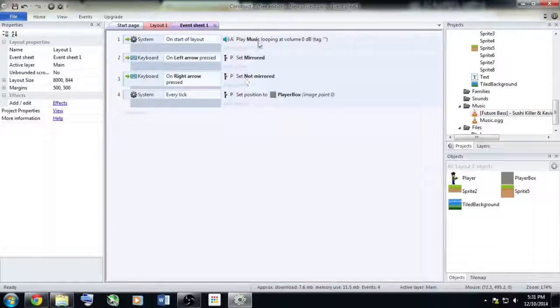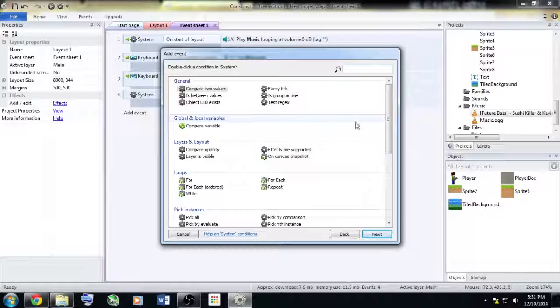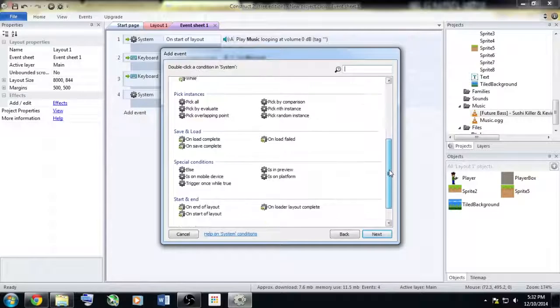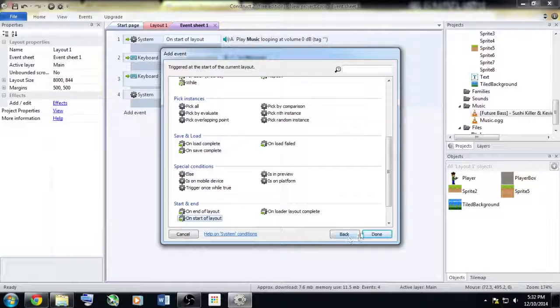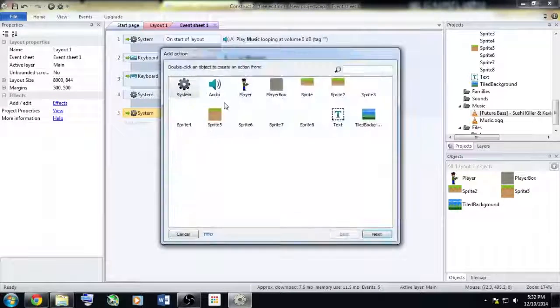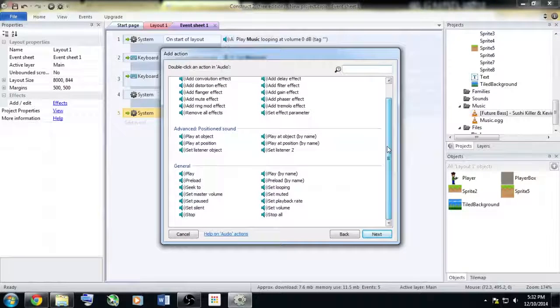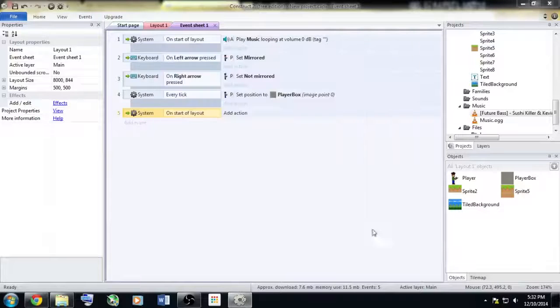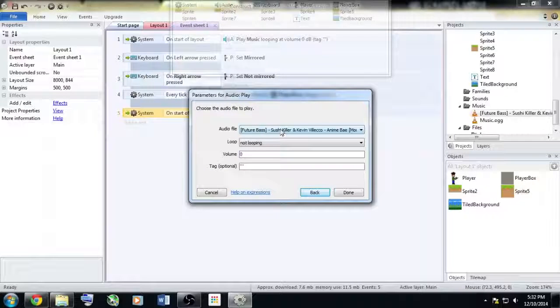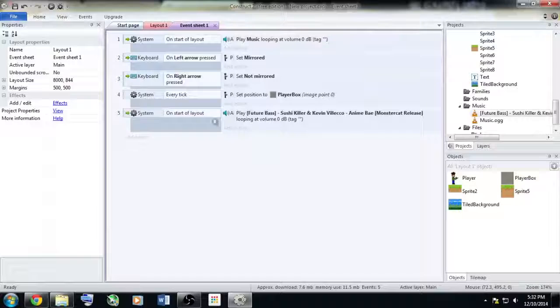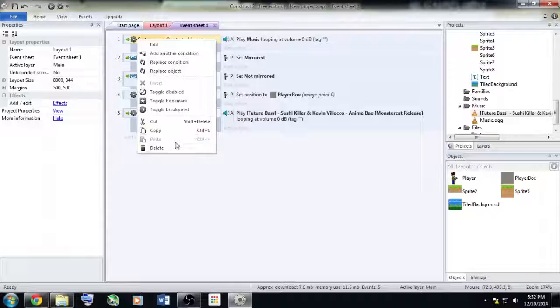Then you go to your event sheet and you create a new event for the system. Then you go to on start of layout. Then you add the action for audio. Then play. And then you would select whichever music file you would like and set it to loop. Then you press done. Since I have already done this, I will delete this one.